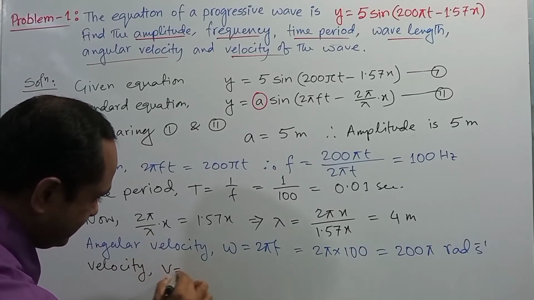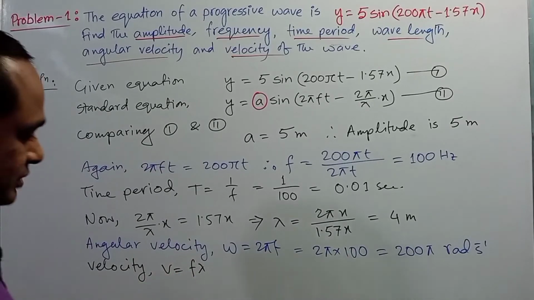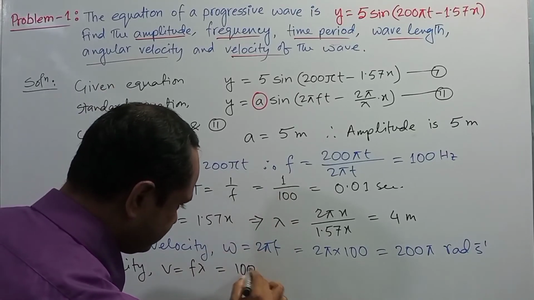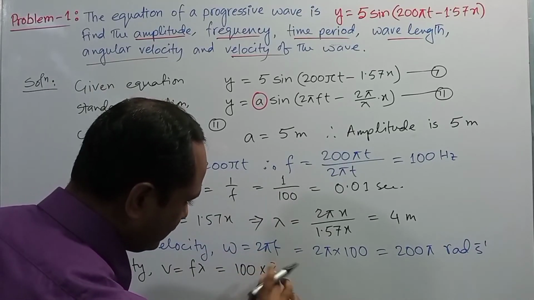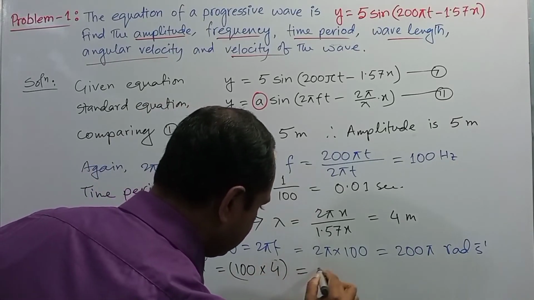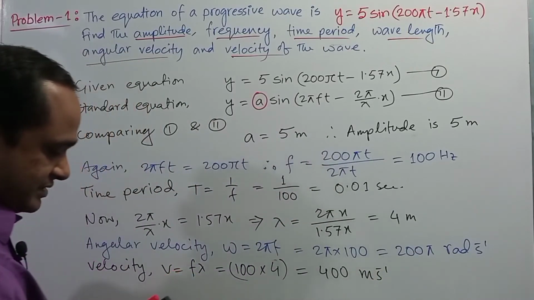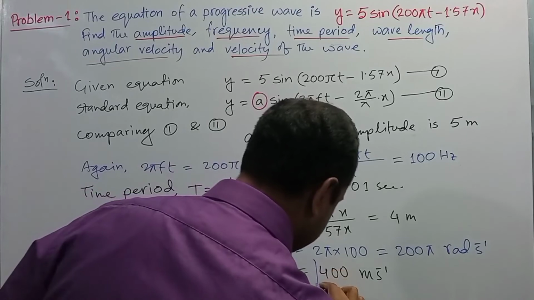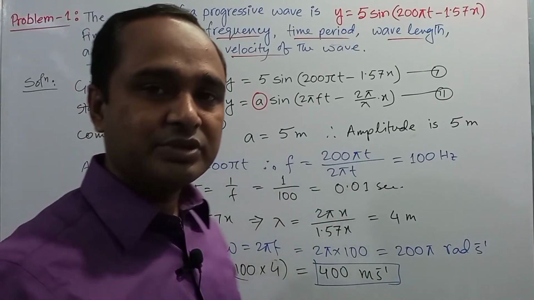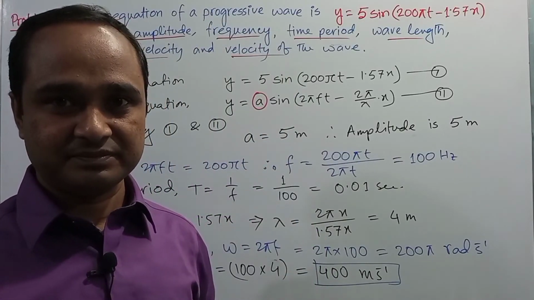Velocity v is equal to f lambda. That is when you know v is equal to f lambda. Here the value of f is equal to 100 hertz multiplied by lambda is equal to 4 meter. So after the calculation you will get 400 meter per second, right? I hope you got it. Okay, so you need to practice this type of problem from your textbook. It's a very important math.